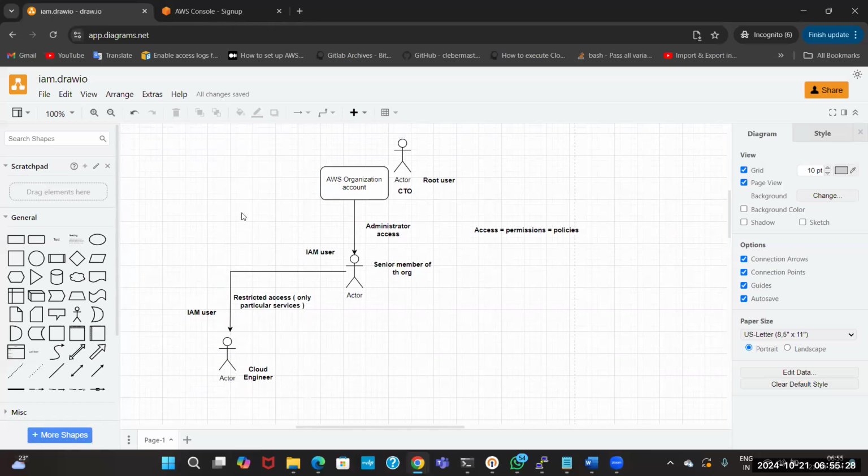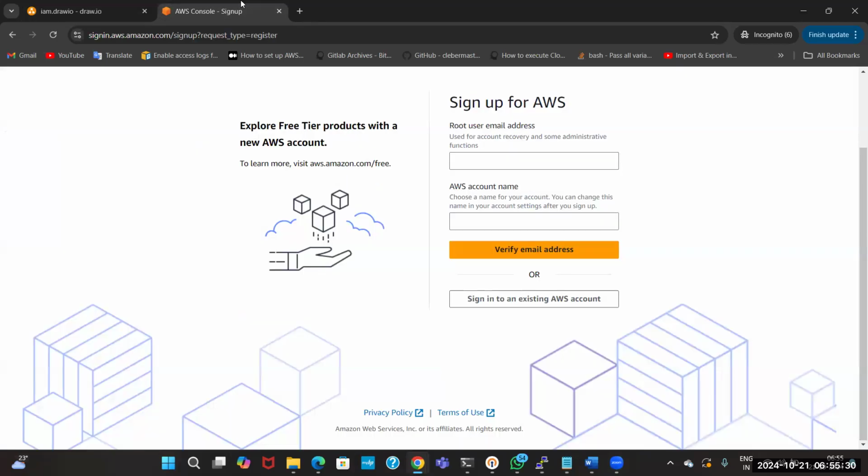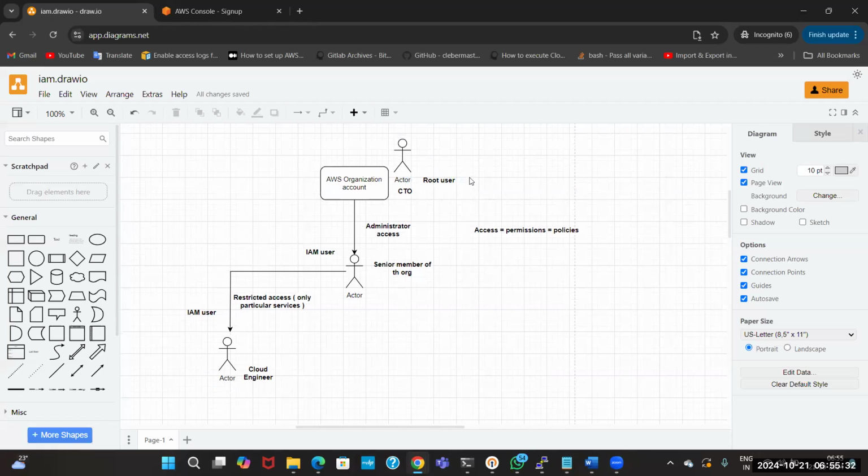Whenever you create this account, it will have the root user, because you are the owner of the account.